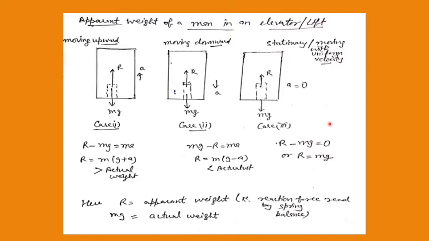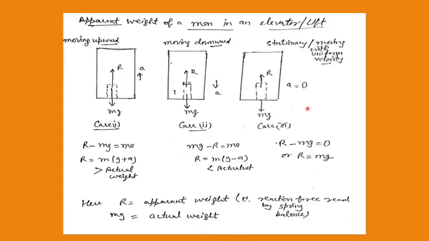And maybe you have seen a spring balance. If you hang the body on that metal hook, you are able to see the weight there, the pointer moves. And if you release that spring balance, then the pointer comes to 0. It does not mean the body has weight 0. But when you make the body fall under gravity, then the pointer comes to 0. It means apparent weight becomes 0. That means we are saying the weightlessness condition. It behaves as if its weight is 0.